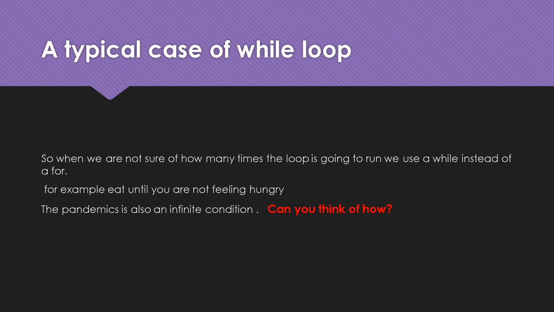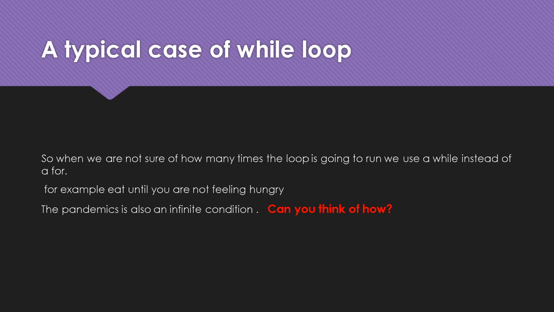Let's see a typical case of a while loop. When we are not sure how many times the loop is going to run, we use a while instead of a for. For example, eat until you are not feeling hungry. I'm hungry and I start eating, right? Now I am so hungry that I don't know how many chapatis or how much food I am going to eat.